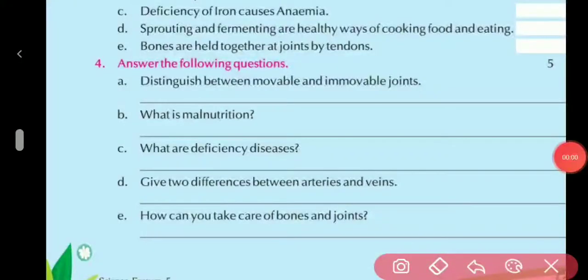Now your assessment sheet is also completed. Your chapter 1, 2, 3 all are completed. You have to write the question answers in your copy and you have to complete the exercise in your book. If you are not having the book, please write it in your copy and learn the exercises and question answers, read the chapters and learn them.